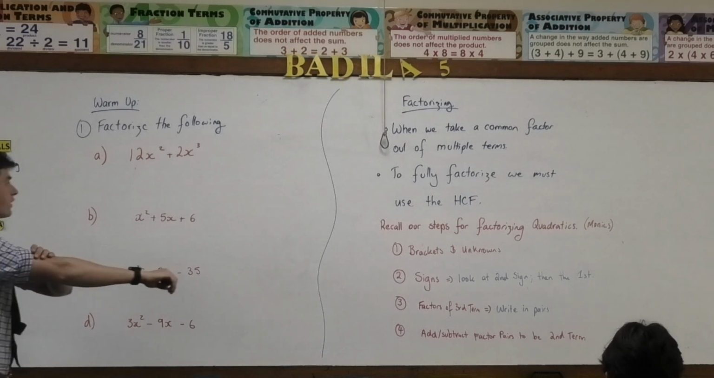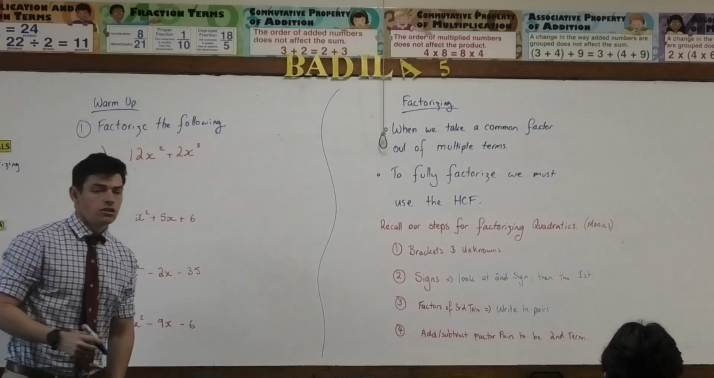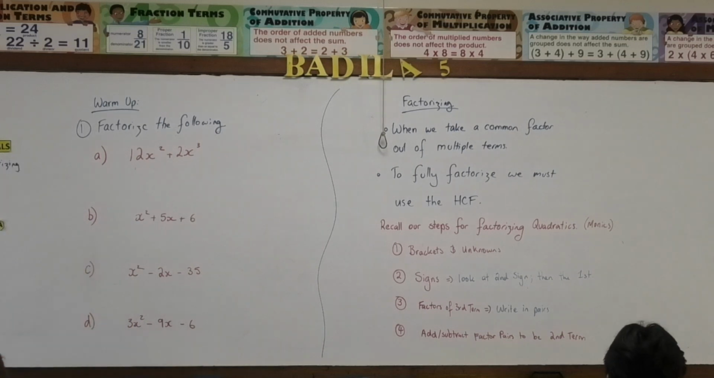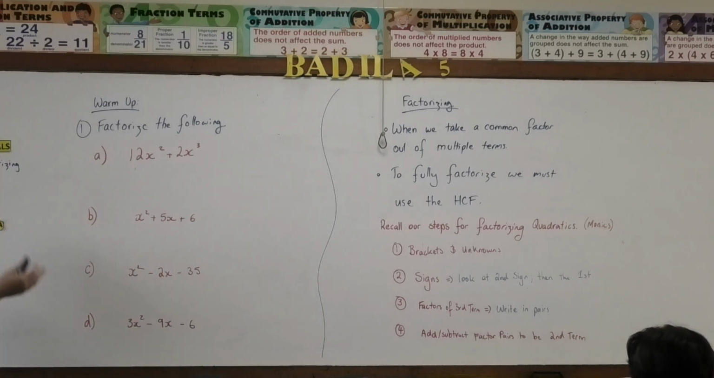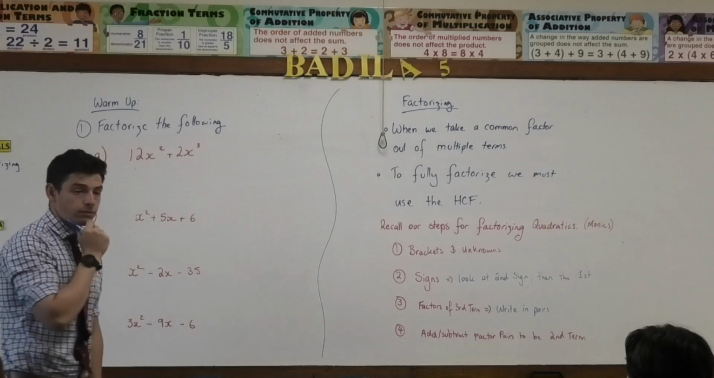So let's look at how we factorise this. I put up a whole bunch of different types of factorisations here. Some we have to remove a common factor and some we're factorising a quadratic. Both are the same concept, we're just using a slightly different process. For the first one, am I factorising a quadratic or taking a common factor?